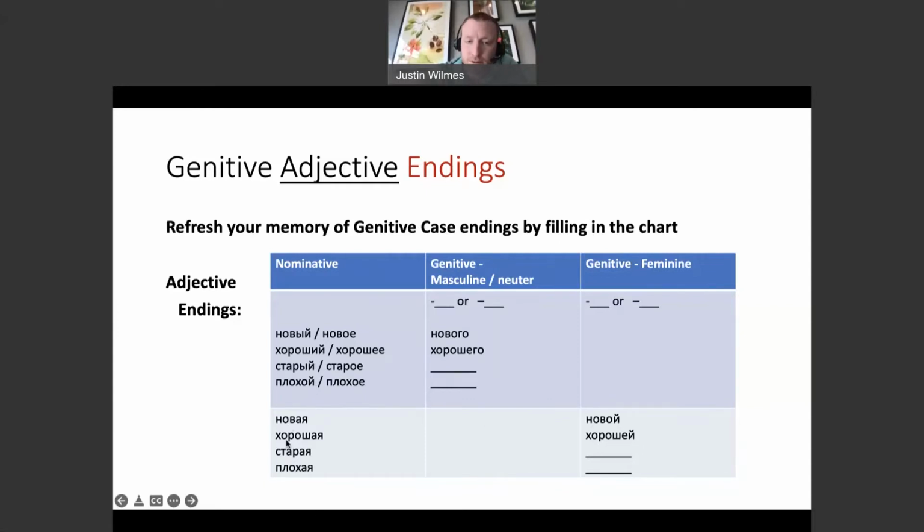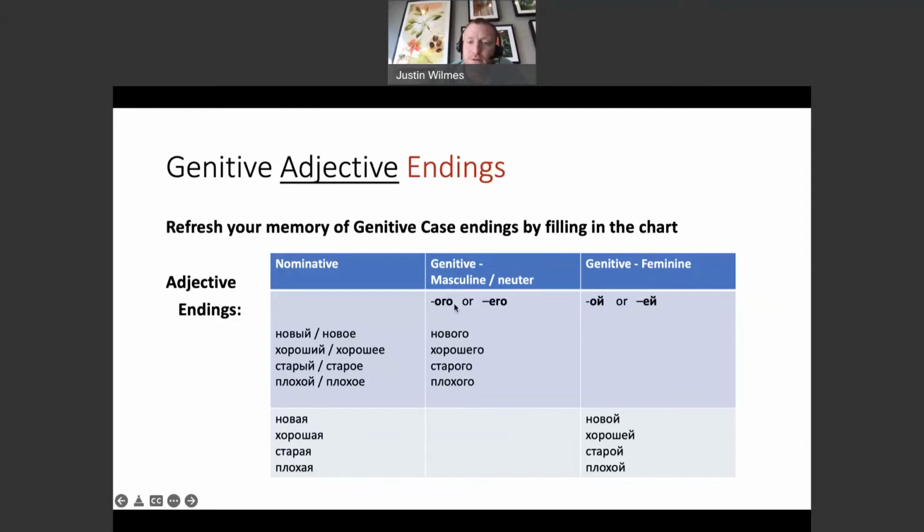How about feminine adjectives in the genitive? So novaya becomes novoi. So we know oi is one of the endings. It's the main one. And khoroshaya becomes khoroshei. Oi or ei. So it looks like this, right? Oi, ei. Ovo, yevo. So novogo, khoroshego, starogo, plokhogo. Novyi, khoroshiy, staryi, plokhoi.